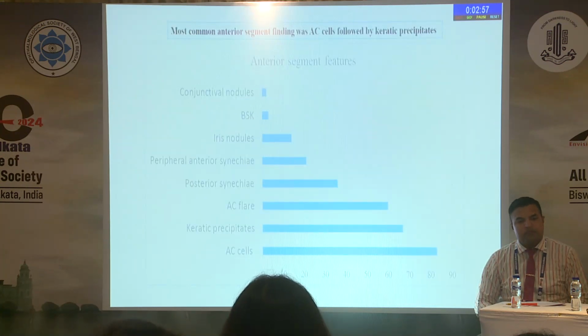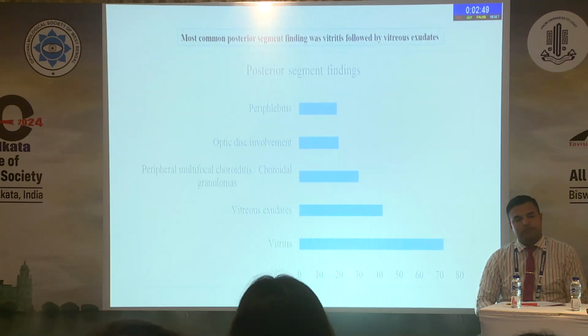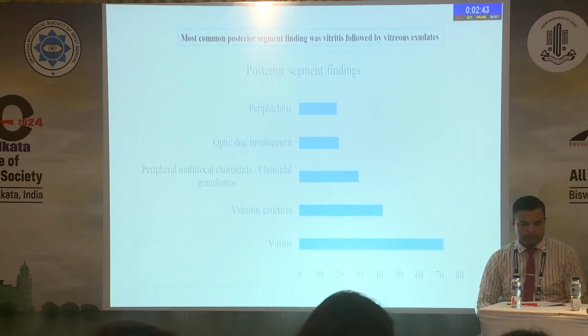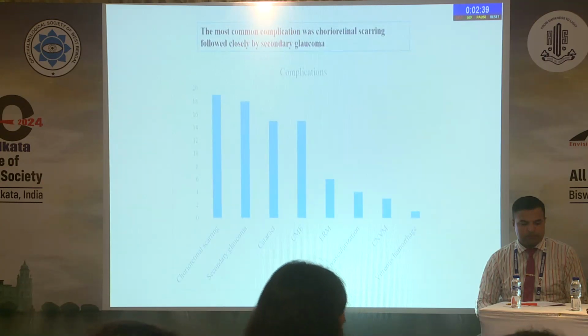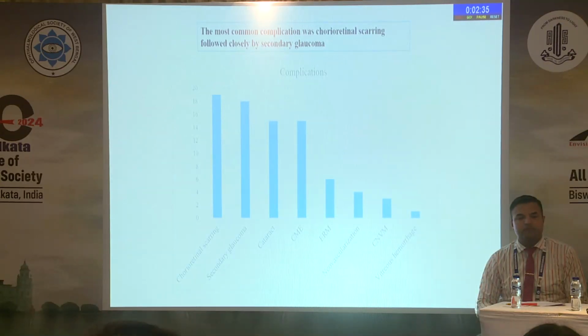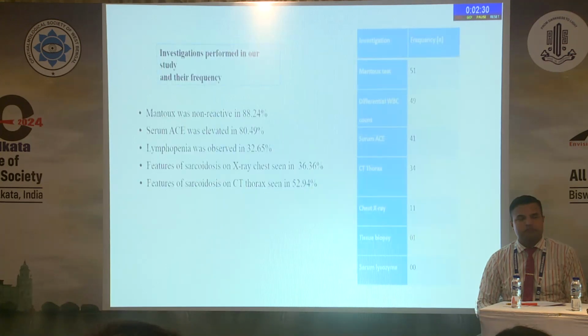The most common anterior segment findings were AC cells, keratic precipitates, and AC flare. A few rare findings included band-shaped keratopathy and conjunctival nodules. The most common posterior segment findings were vitritis and vitreous exudates, and a few patients demonstrated periphlebitis, optic disc involvement in the form of optic disc granulomas. The most common complication observed was chorioretinal scarring, followed closely by secondary glaucoma. Other complications included cataract, cystoid macular edema, vitreous hemorrhage.